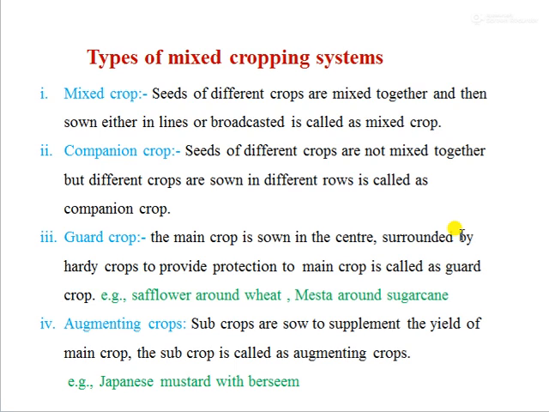Then guard crop, the main crop is sown in the center surrounded by hardy crops to provide protection to main crop is called as guard crop. Example, safflower around wheat, mesta around sugarcane. Then augmenting crop, subcrops are sown to supplement the yield of main crop. The subcrop is called as augmenting crop, Japanese mustard with bursing. These are the types of mixed crop, then companion crop, guard crop and augmenting crop.